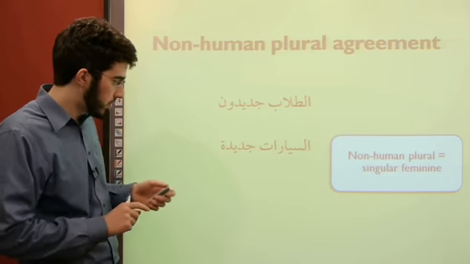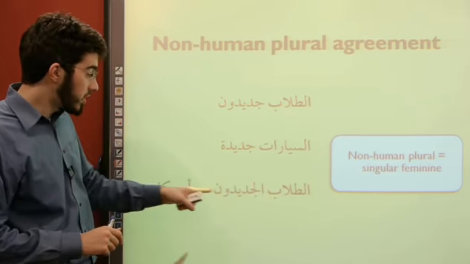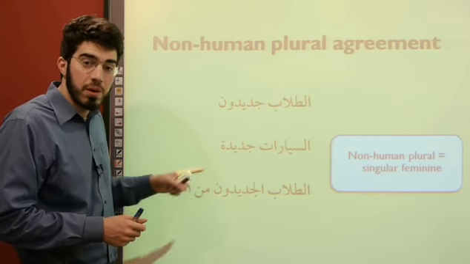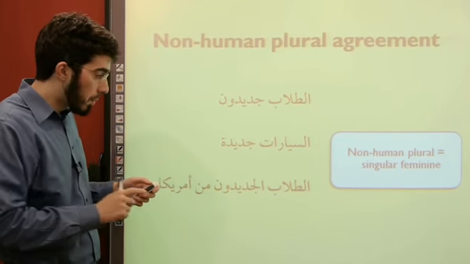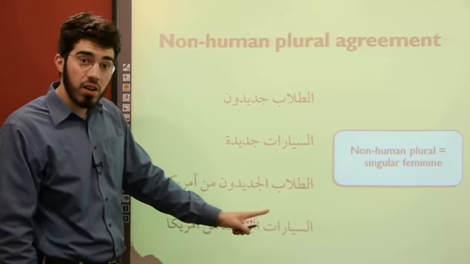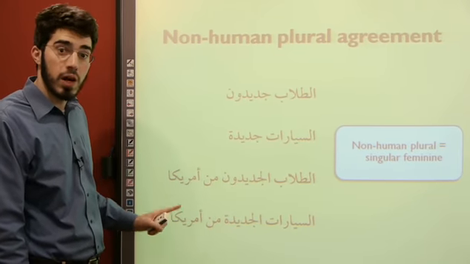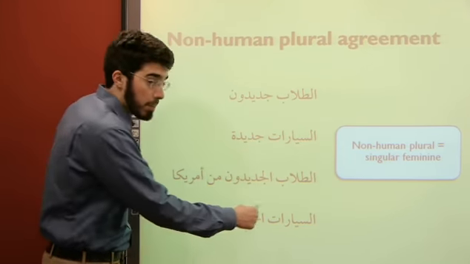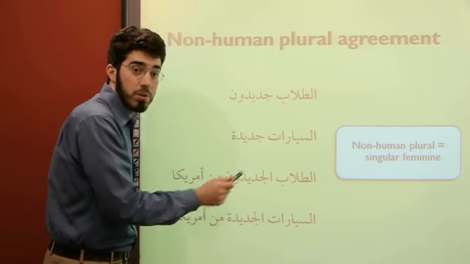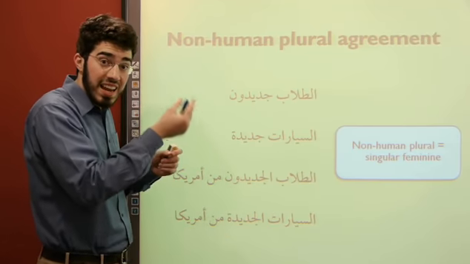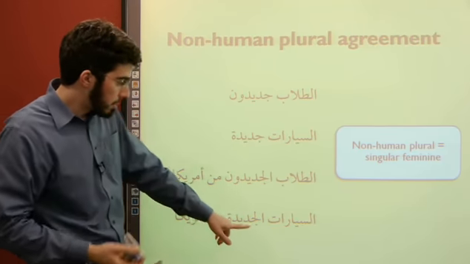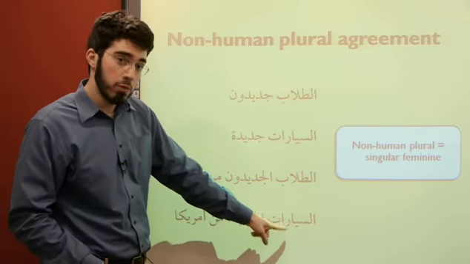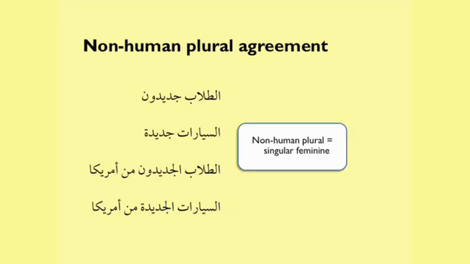Let's look at two more examples. Al-tulab al-jadidun min Amrika. The new students are from America. Do we have to worry about it? No. Tulab are people, not an issue. But this sentence, as-sayyarat al-jadida min Amrika, we do have to think about it. In this case, I'm matching not because of mubtada and khabar, not because of subject and predicate, but because of ism and sifa, a noun and the adjective describing it. They also have to match in number and gender. Same thing happened down here as happened right here. Sayyarat, pretend that it's singular feminine, so the adjective is both singular and feminine.